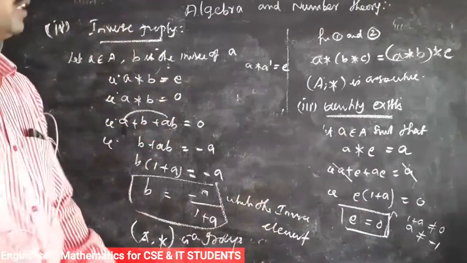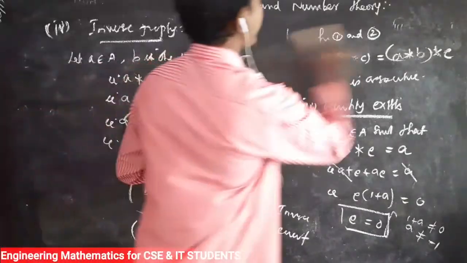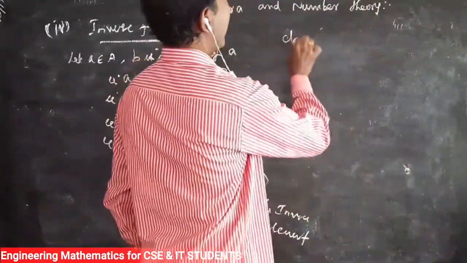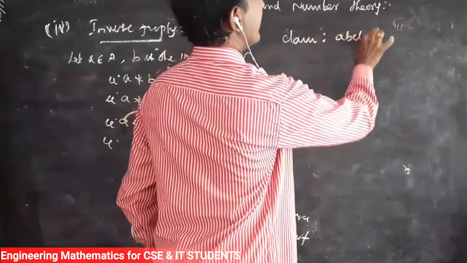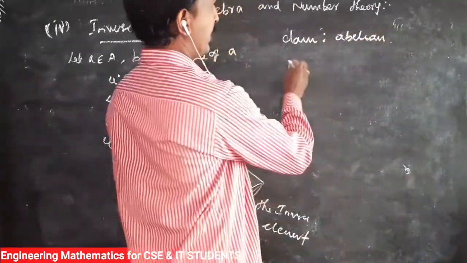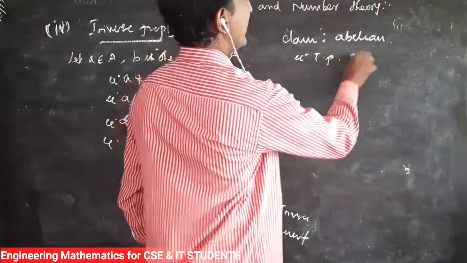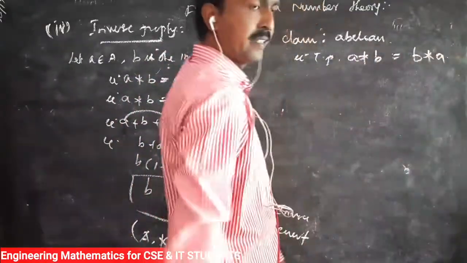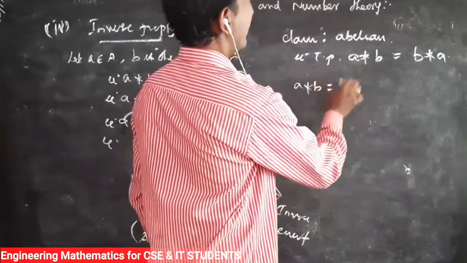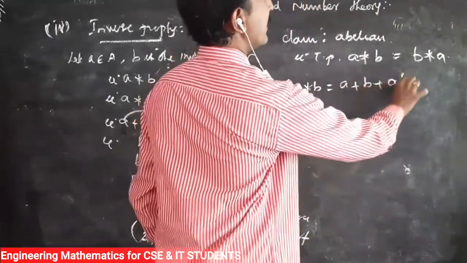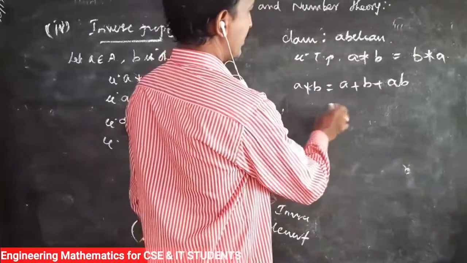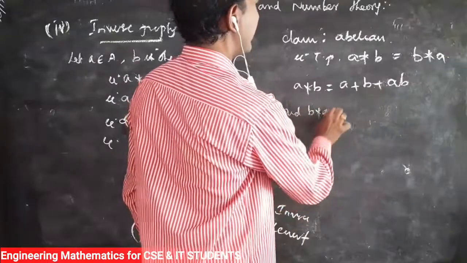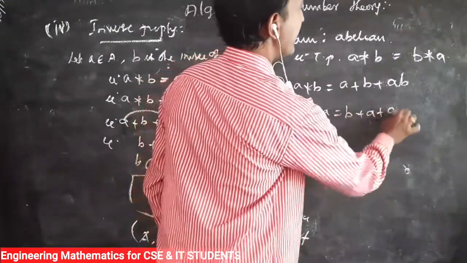Now we prove abelian. Claim: abelian. That is to prove A star B equals B star A. So A star B is defined as A plus B plus AB, and B star A is equal to B plus A plus AB.